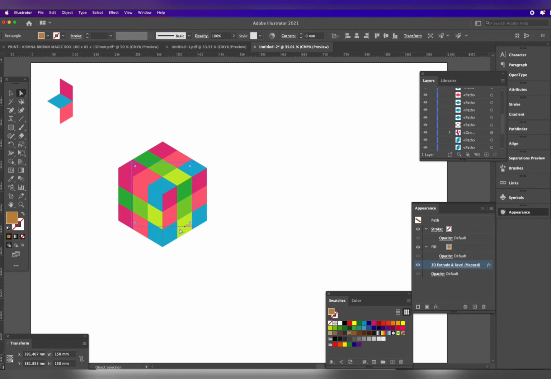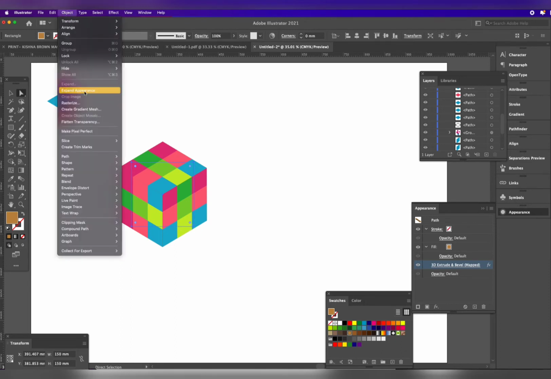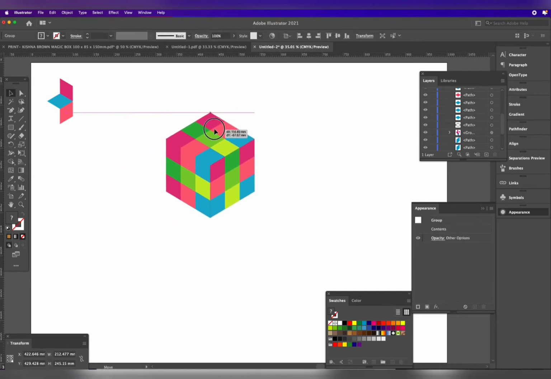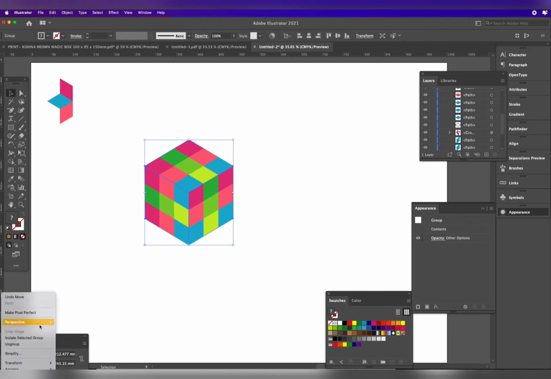Now you have to expand it. You will find Expand in the Object menu. Expand and again expand. Now it's an object.